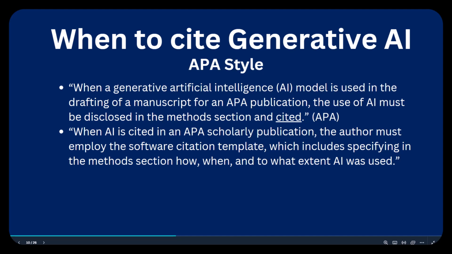Also, when AI is cited, you must use the software citation template that is found on page 339 of the APA Style Guide when citing generative AI.